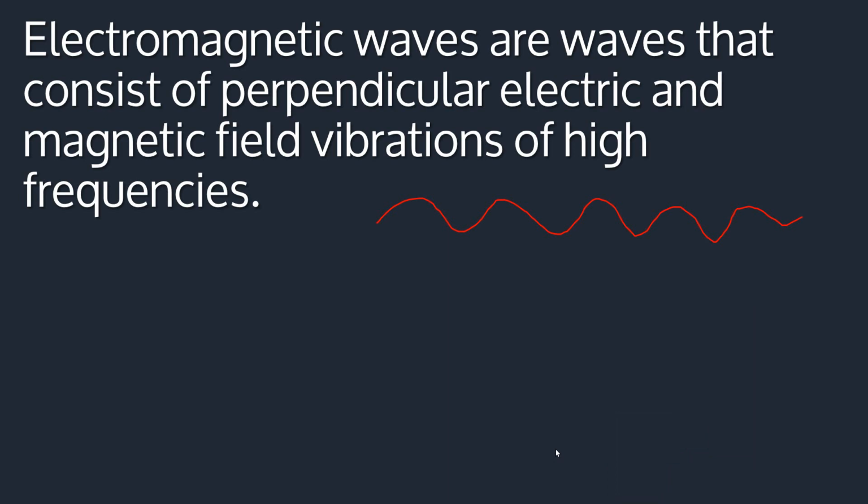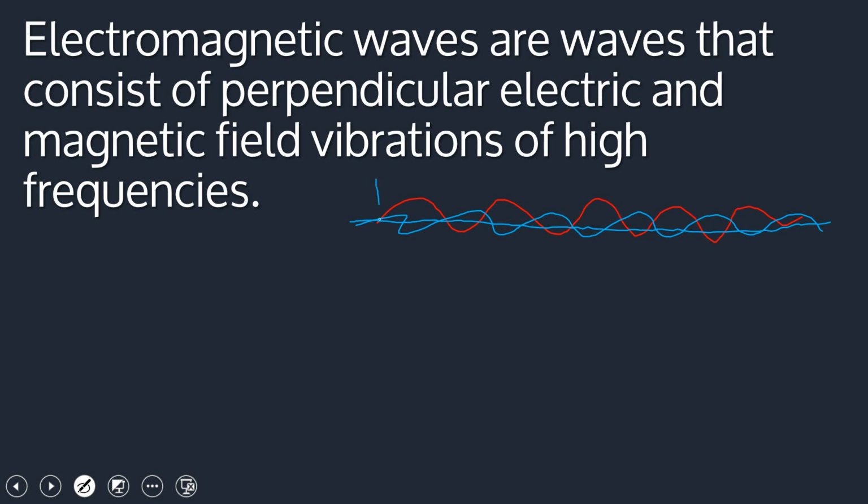So this one was vertical, then the other one will be horizontal, like this. I hope you will understand. It's quite funny here, but you have a field vibrating horizontally and one vibrating vertically. Those two are perpendicular.